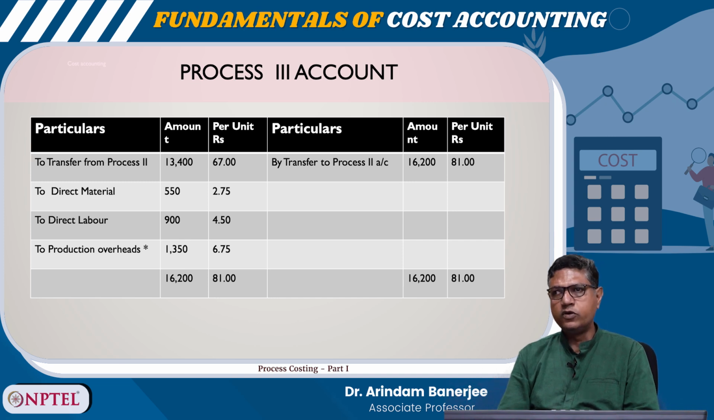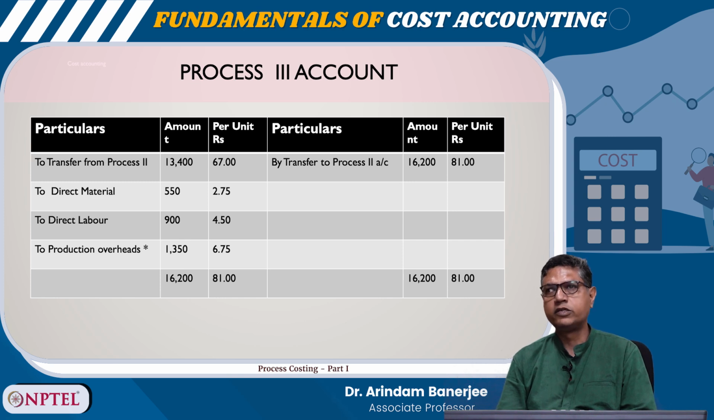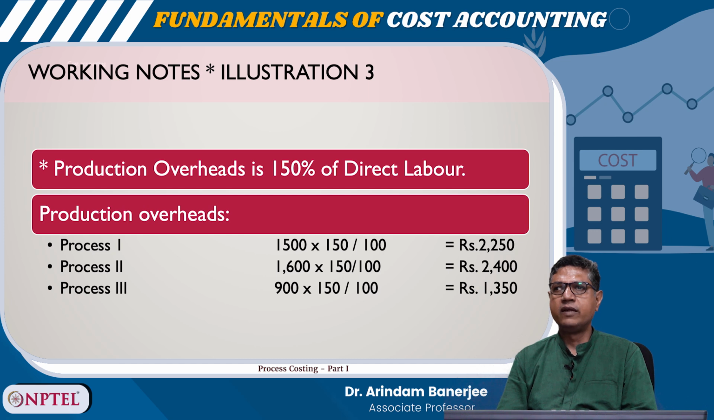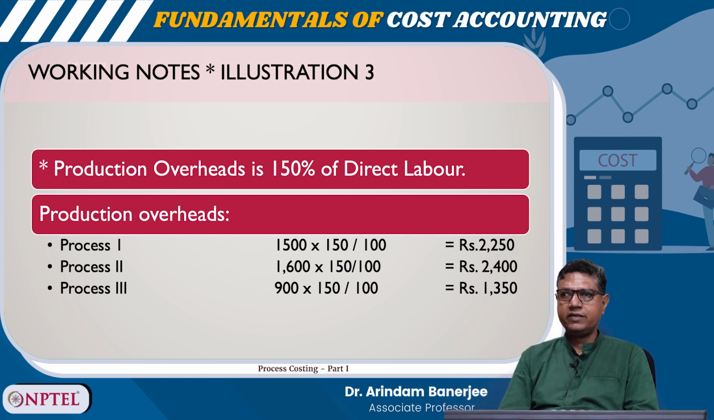So, these are the working notes. So, I can calculate the production overhead. It is given in the question that the production overhead is 150 percent of direct labor. So, production overheads process 1 is 1500 into 150 by 100, that is 2250. For process 2 it is 1600 into 150 by 100, that is rupees 2400. For process 3 it is 900 into 150 by 100, that is rupees 1350.